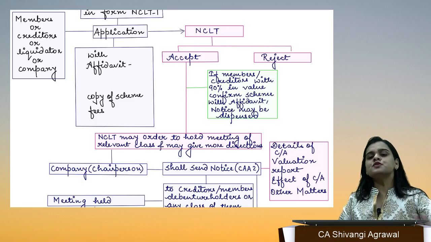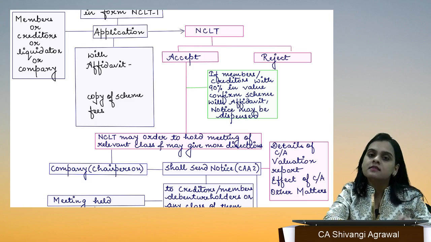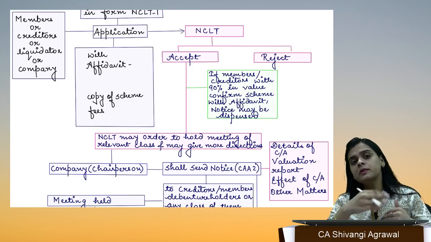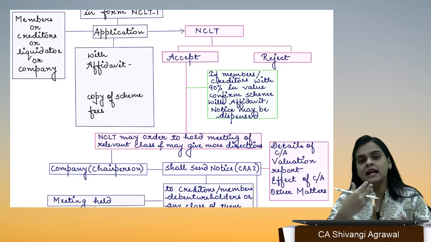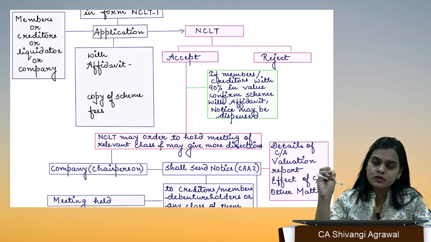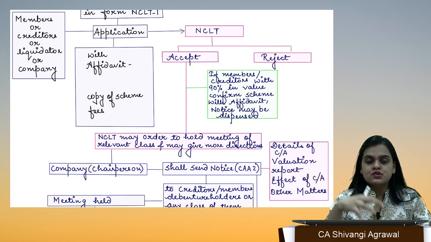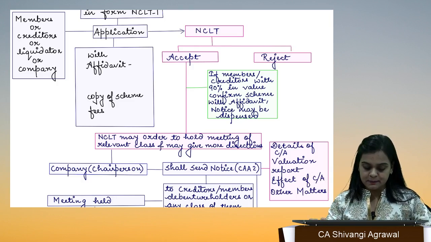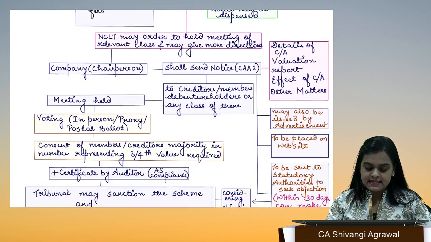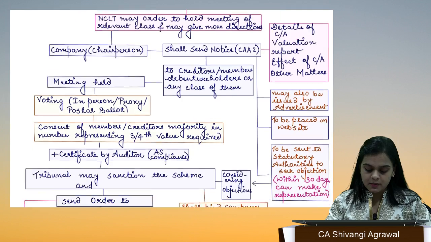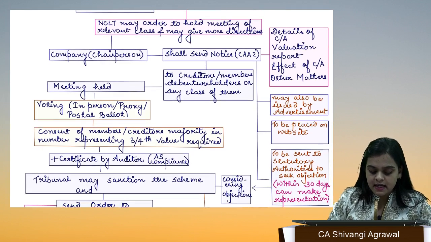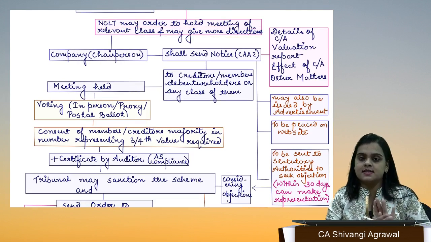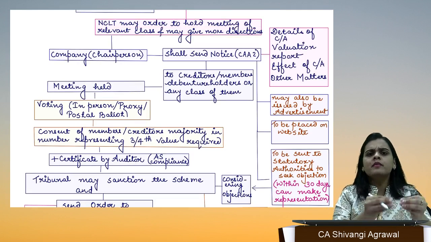Possible? And if the tribunal finds that yes, this is a correct scheme and it is going to be beneficial for the company also, the company will be able to revive from those financial difficulties and the creditors will also be happy. Okay, so in this situation, NCLT has accepted this scheme. Once NCLT accepts the scheme, NCLT may order to hold a meeting of the relevant class.